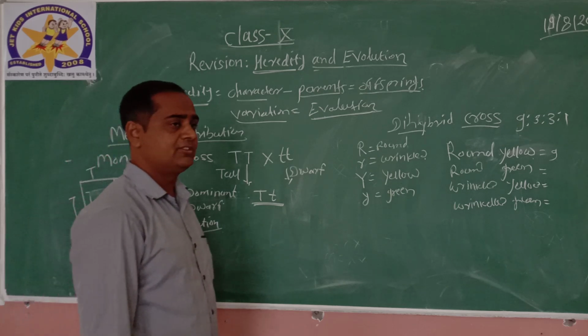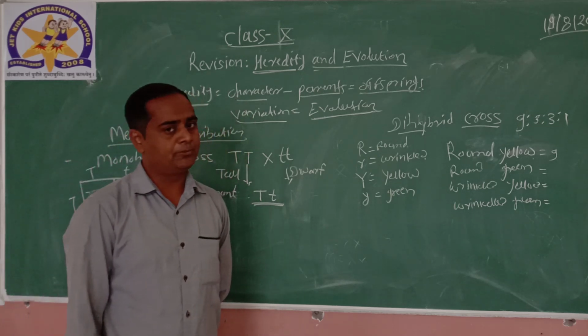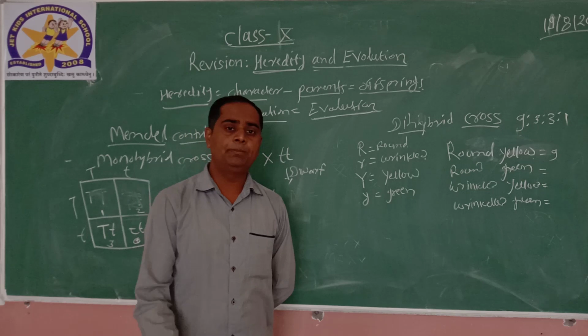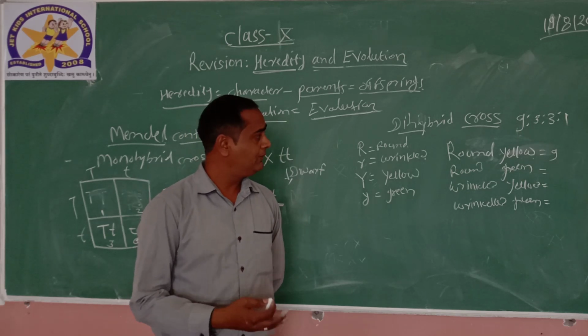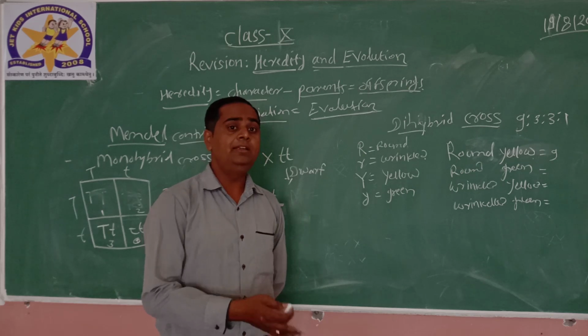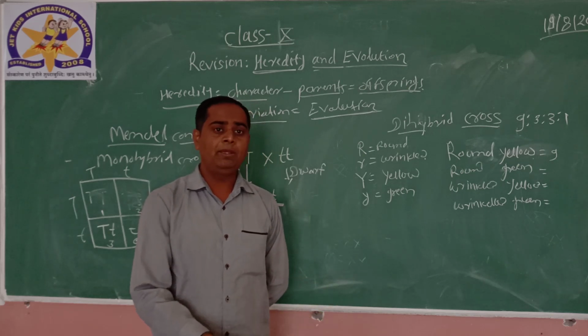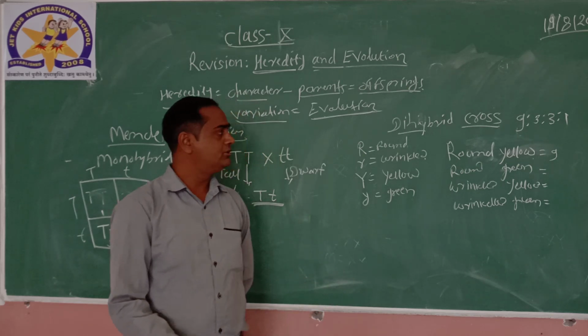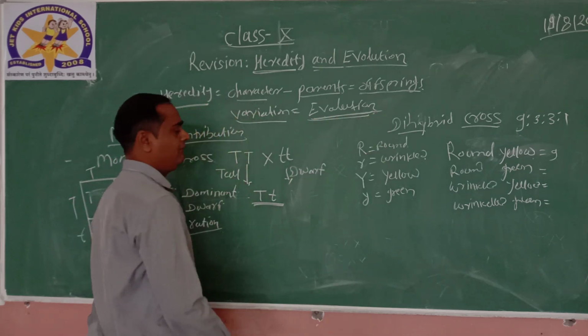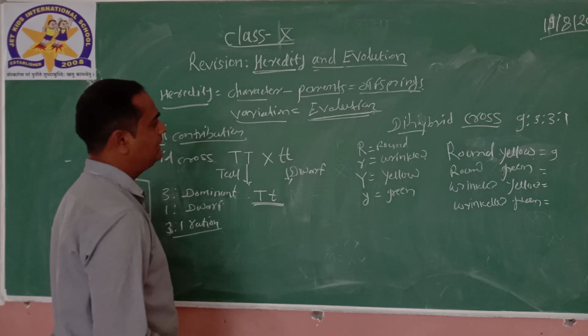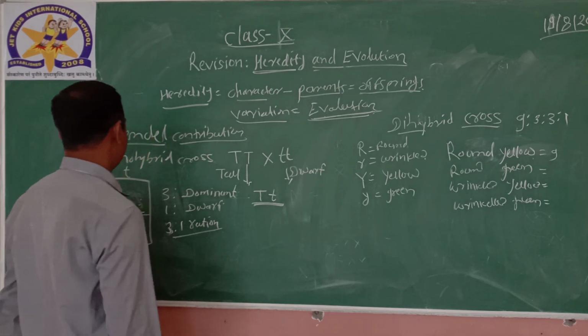If there is a variation from the parents to the offspring, the developed offspring will resist adverse conditions and can develop a new character. It will definitely lead to evolution, or help in the evolution process. That's why variations play a very important role in evolution.